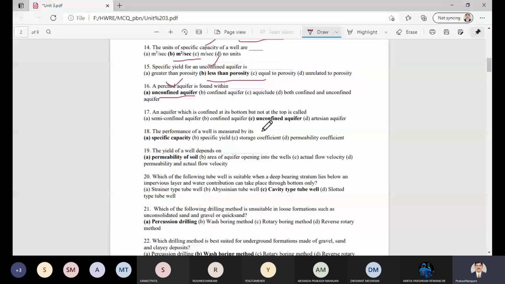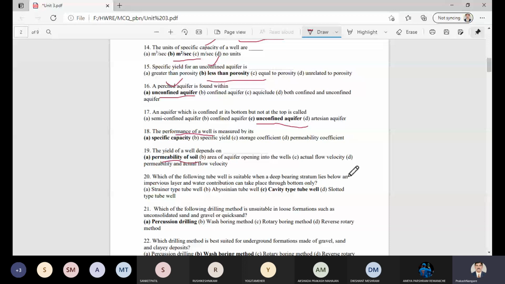An aquifer which is confined at its bottom but not at the top is called the unconfined aquifer. Then, the performance of a well is measured by its specific capacity, not by the specific yield. The yield of a well mostly depends upon the permeability of the soil, not on the other parameters. Please remember.